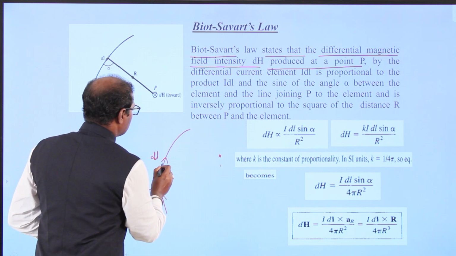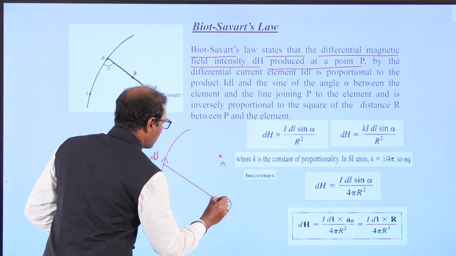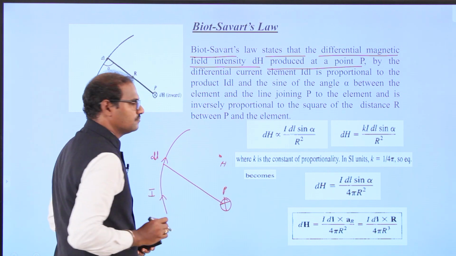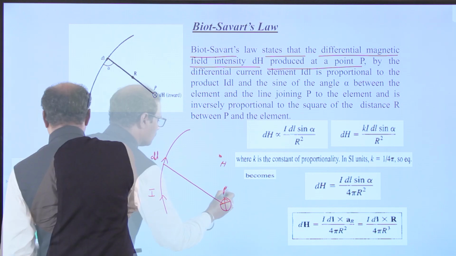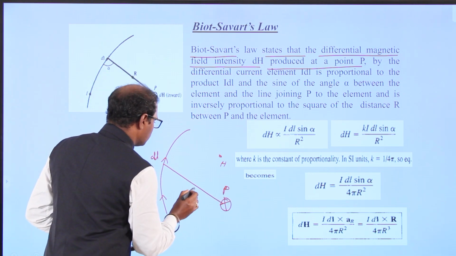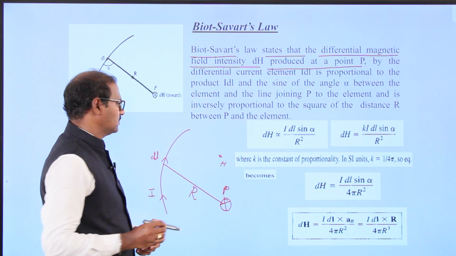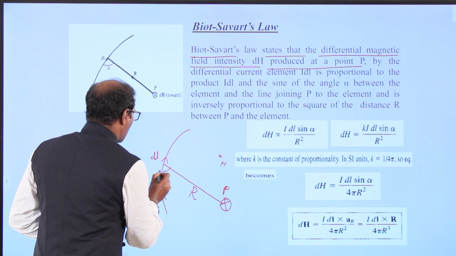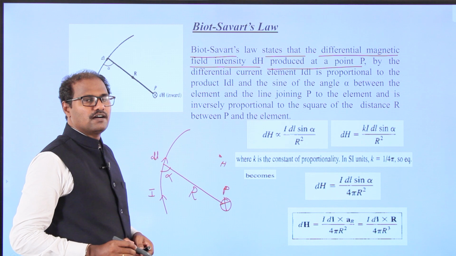We have to measure the magnetic field intensity at point P, at a distance r, with the angle alpha, sine of the angle alpha.